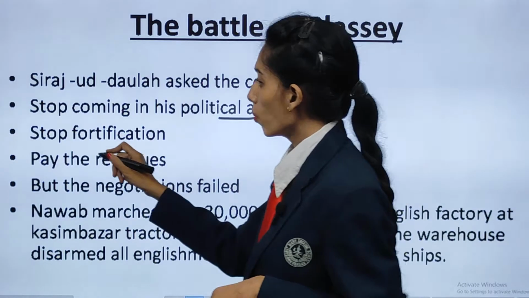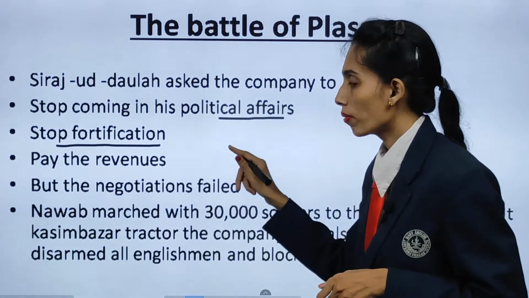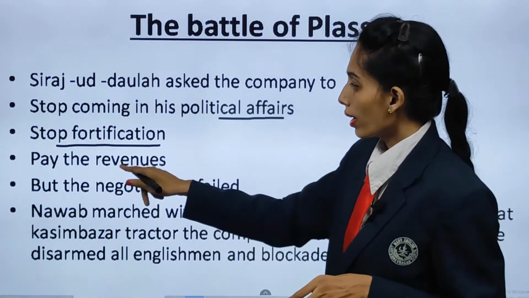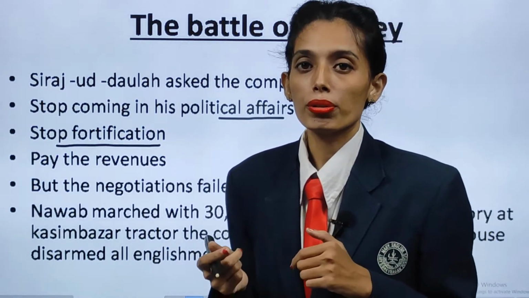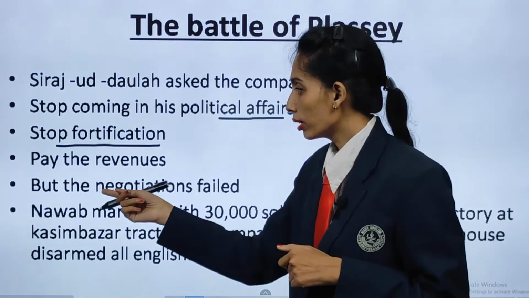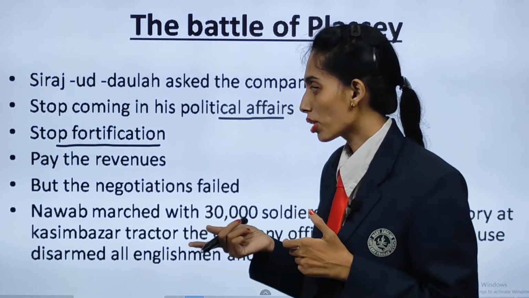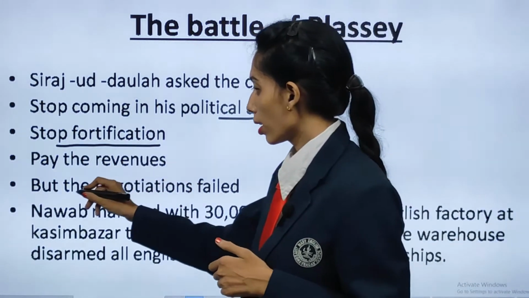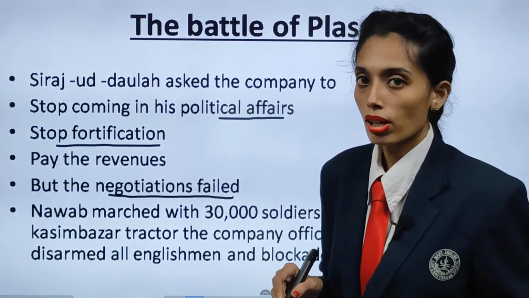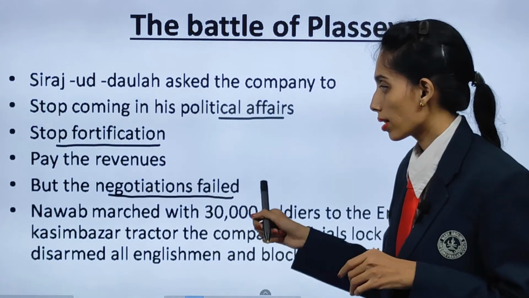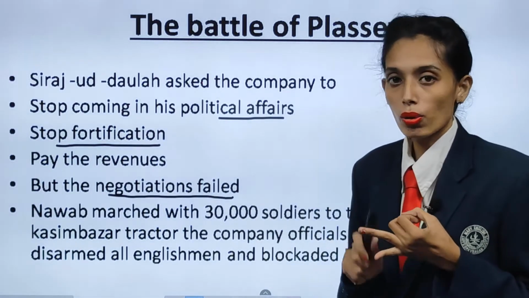Stop fortification. The walls which you have already made, you have to break down. Pay the revenues. Whatever revenues were left, you have to pay back, and if you want to do trade, you have to pay the revenues as well. But the negotiations failed. When the British company came to negotiate with Siraj-ud-Daulah, he was not at all ready to accept what they were saying. They wanted fortification, plus they wanted no revenues to be paid.